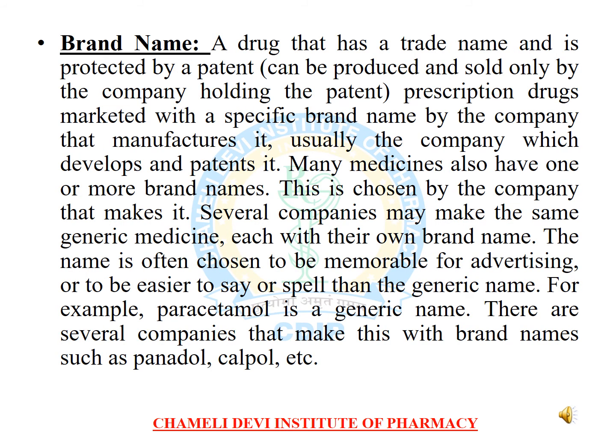Brand name: a drug that has a trade name and is protected by a patent can be produced and sold only by the company holding the patent. Prescription drugs are marketed with a specific brand name by the company that manufactures it, usually the company which develops and patents it. Many medicines also have one or more brand names. This is chosen by the company that makes it. Several companies may make the same generic medicine, each with their own brand name.